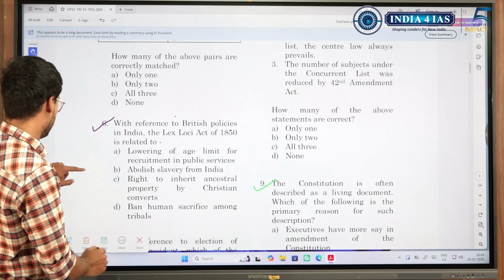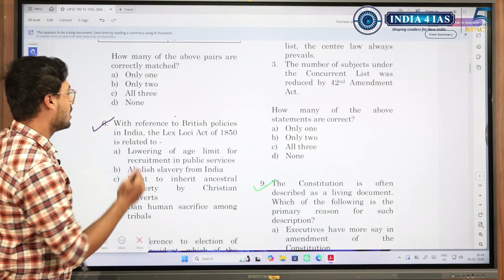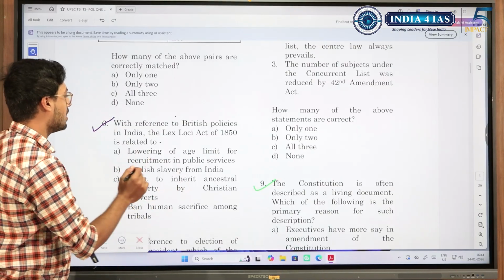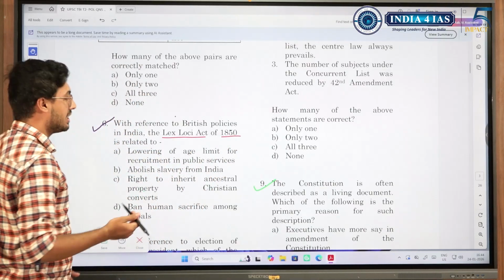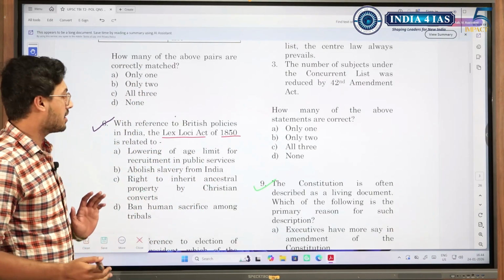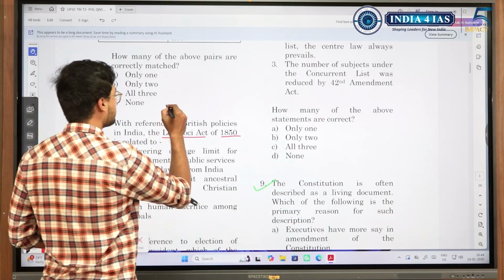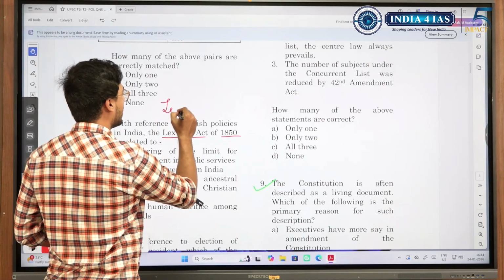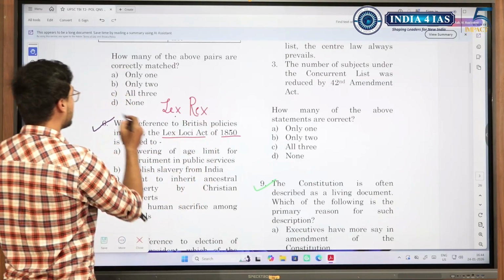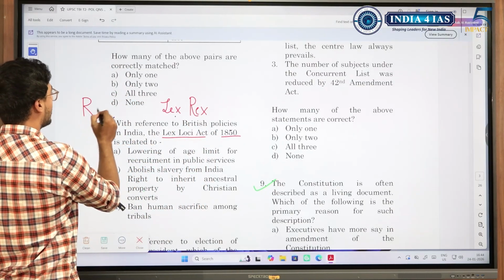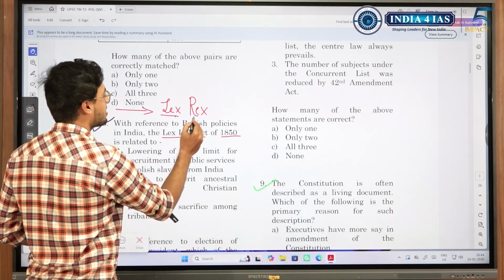Question number 6. Since I have marked it in purple, let's see if some guesswork is possible. With reference to the British policies in India, the Lex Loci Act of 1850 is related to what? Suppose we do not know about this act, but when we studied the French Revolution, we heard terms like Lex Rex, that there was a transition from Rex Lex to Lex Rex, meaning law is the king.